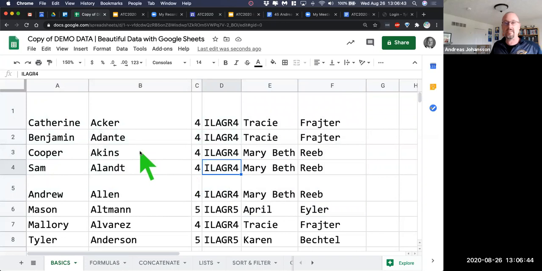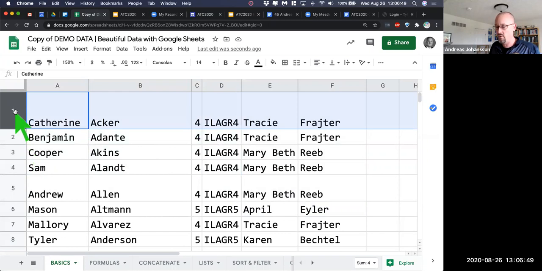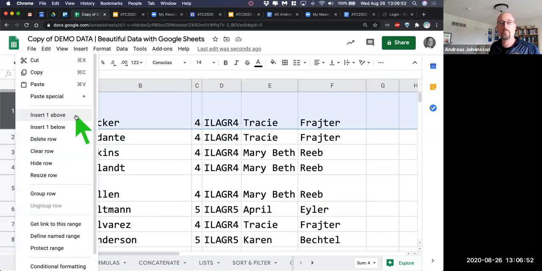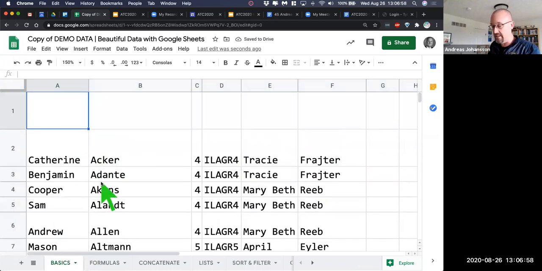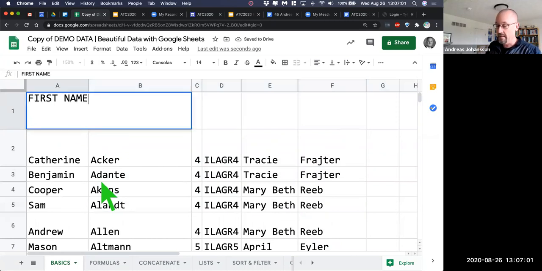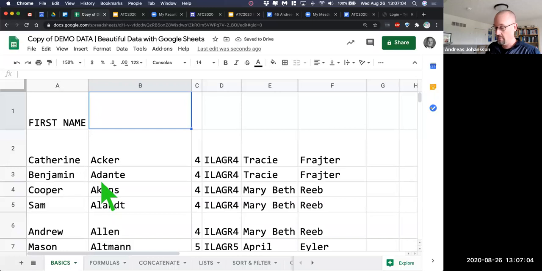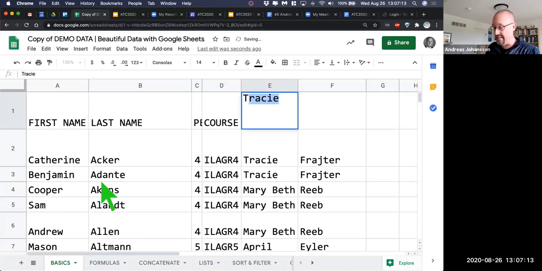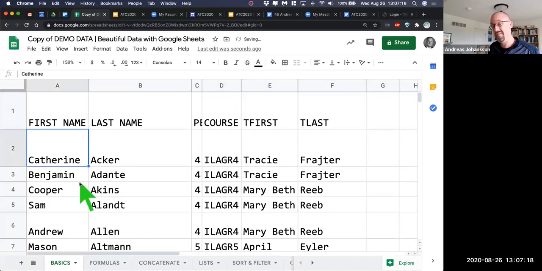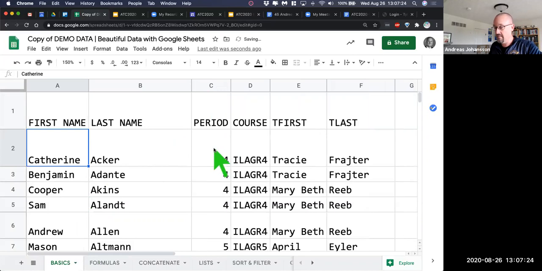So what I want to do is identify that, and I don't want to have mystery data. So what I'm going to do is mark row 1, and then right click, and say insert a row above so that I can name the data myself. So I'm going to say insert a row above, and then I'm just going to guess. I'm going to say first name, and I like to use capital letters for the headings. And then I'm going to say period, because I think that's what it is. And then I'm going to say course, and then T first, and then T last, because I have a feeling that this is the teacher's first and last name, things like that. Then I double click again so that it moves out.